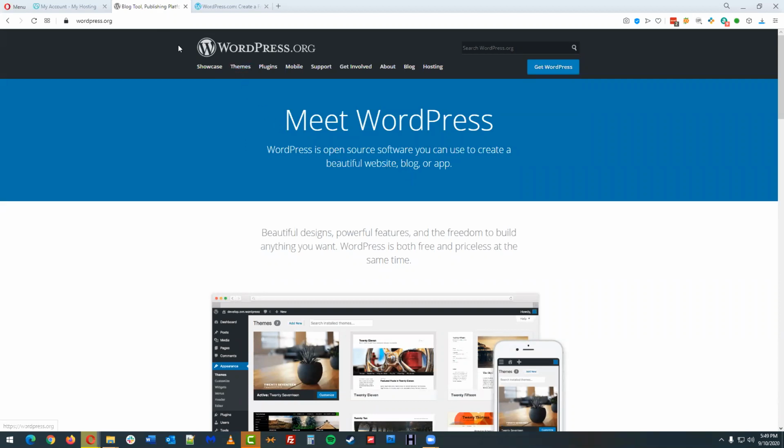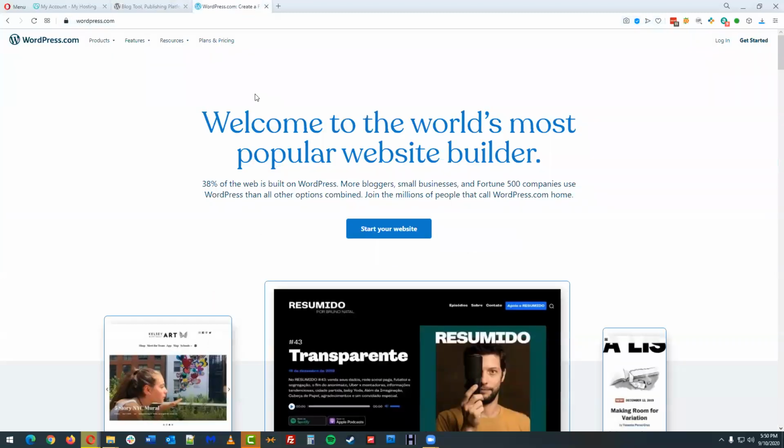WordPress.org is what we're going to be using to build out the website and/or the blog. WordPress.com is a really similar, almost identical platform. It's managed by the same company, called Automattic. But the biggest difference is that WordPress.com is basically WordPress with training wheels. They put some roadblocks in the way to keep you from breaking the system and essentially breaking other websites as you build and progress with the website.